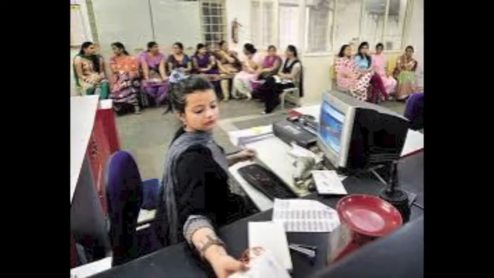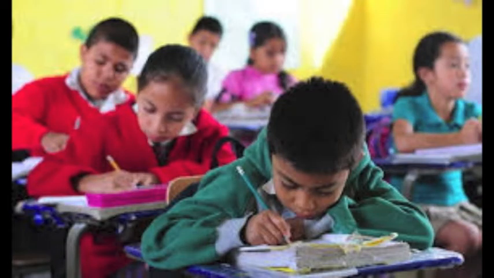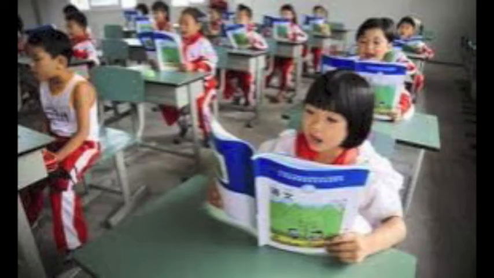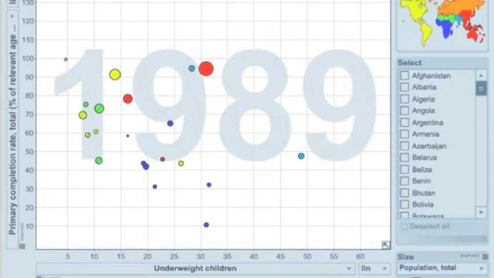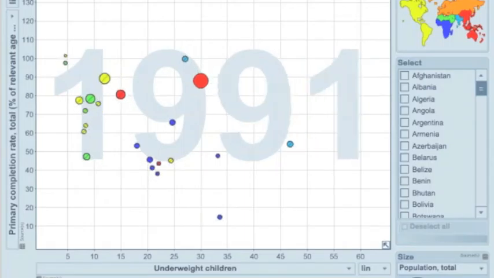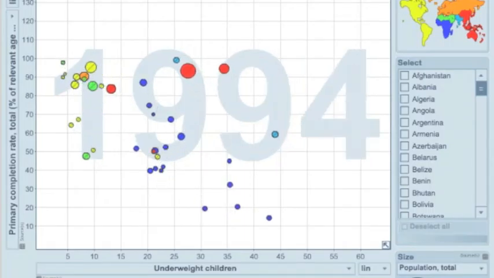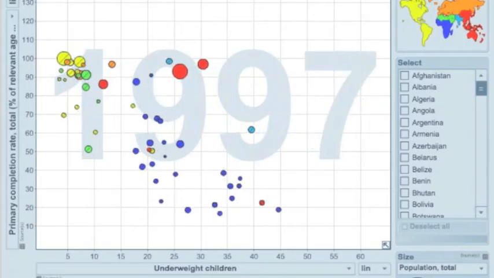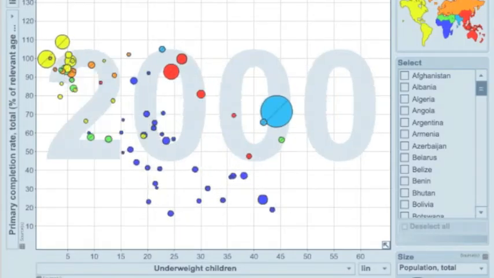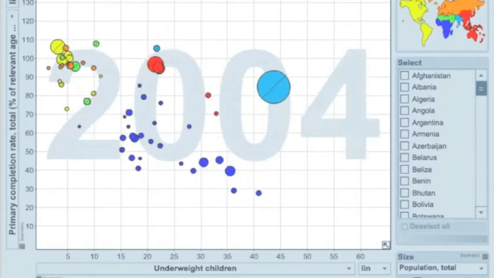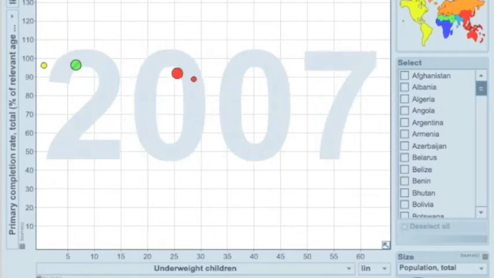Now we will examine the results of increased children's health. A healthy, well-nourished child will focus better at school, have more energy to put towards schoolwork, and miss fewer days of school due to illness. This nourishment allows children to stay in school longer and receive a more complete education than those who suffer from malnourishment. Here we see the relationship between underweight, malnourished children and the primary school completion rate.